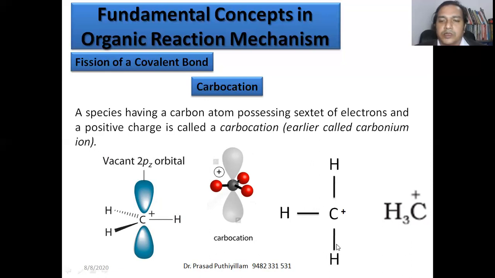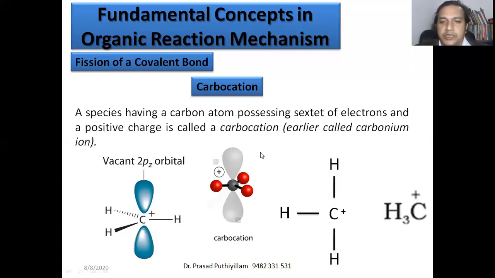Another 2 electrons with the third carbon-hydrogen bond, therefore 6 electrons. Such an arrangement we call a sextet. There is a sextet of electrons and a positive charge on the carbon atom, then we call them carbocations. In earlier days they were also called carbonium ions.